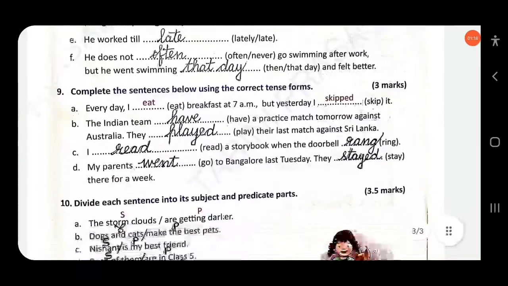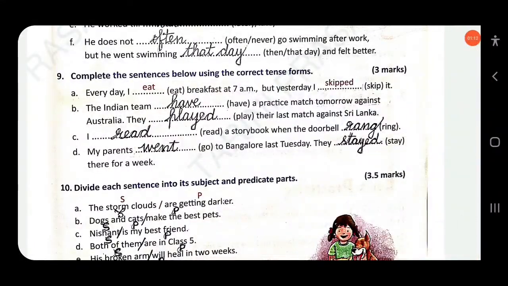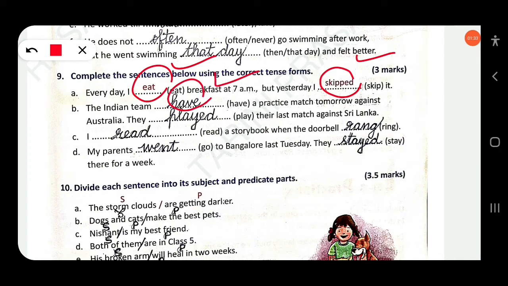Then next, complete the sentences below using the correct tense forms. Every day I eat breakfast. So this is a habit, a routine. Breakfast at 7 a.m., but yesterday I skipped it, skipped, simple past. The Indian team have a practice match tomorrow against Australia. They played their last match against Sri Lanka.